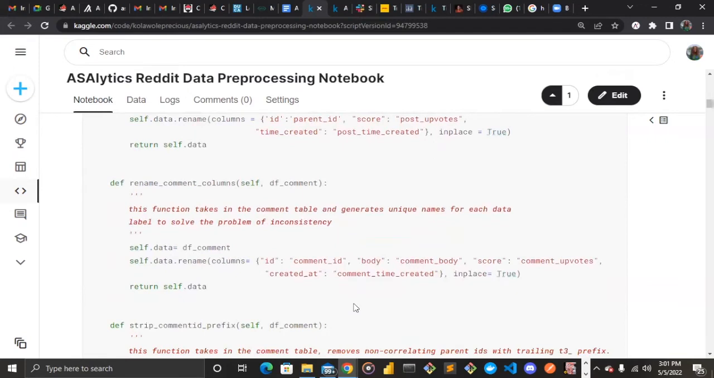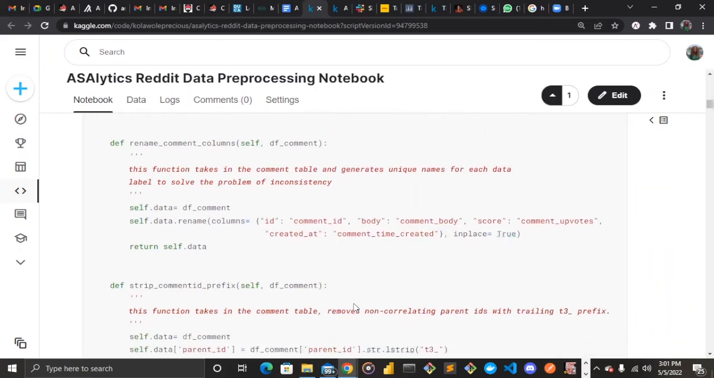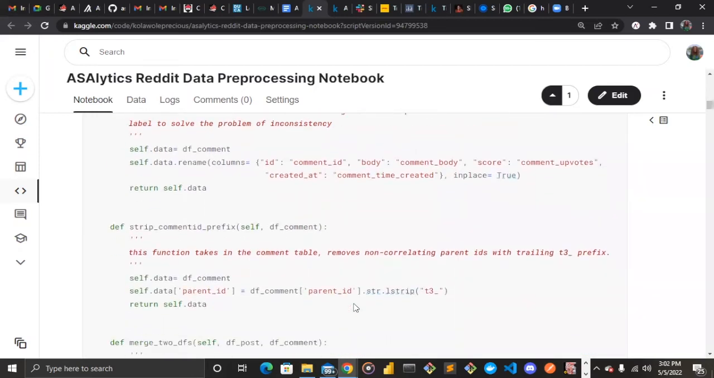We did the same thing for the comments table because it also has some inconsistency problems. So we did the same thing, and then we move on to stripping the comments ID preface problem of T3, T1. So this function takes in the comments table because the problem is on the comments table and not on the post table.